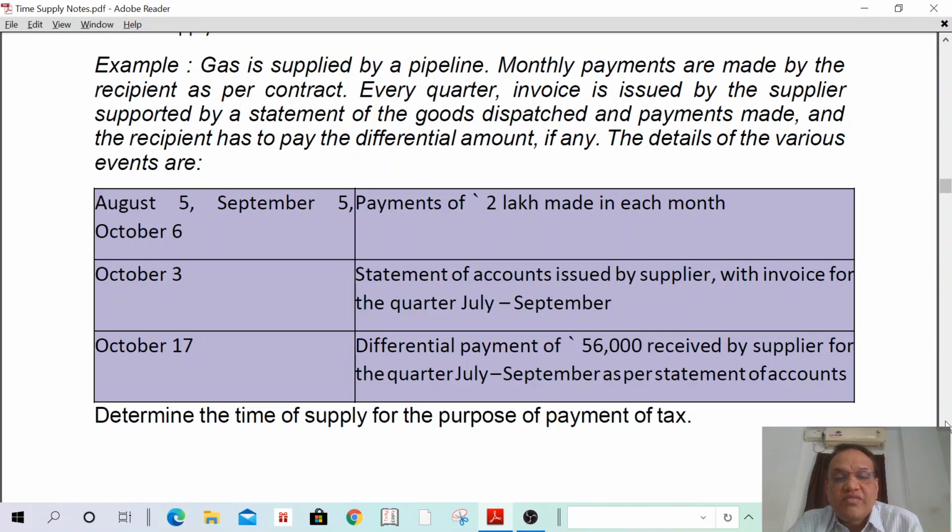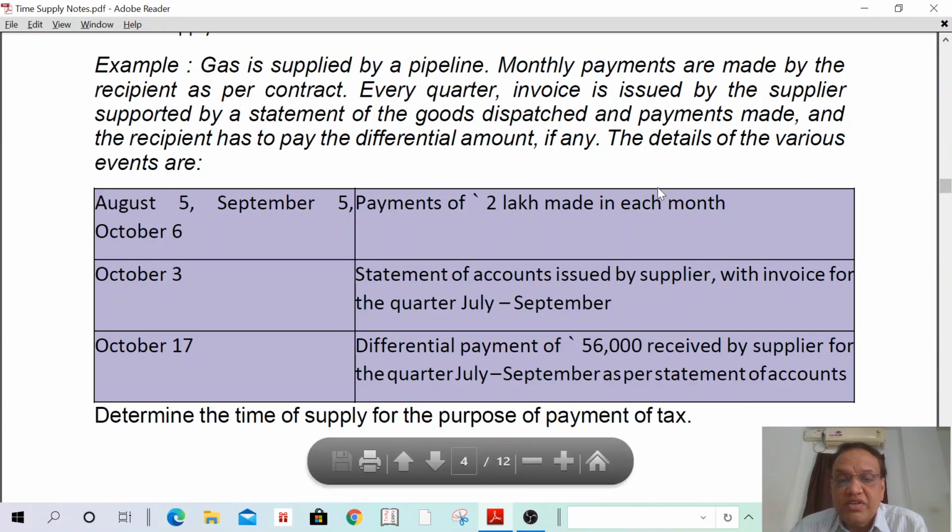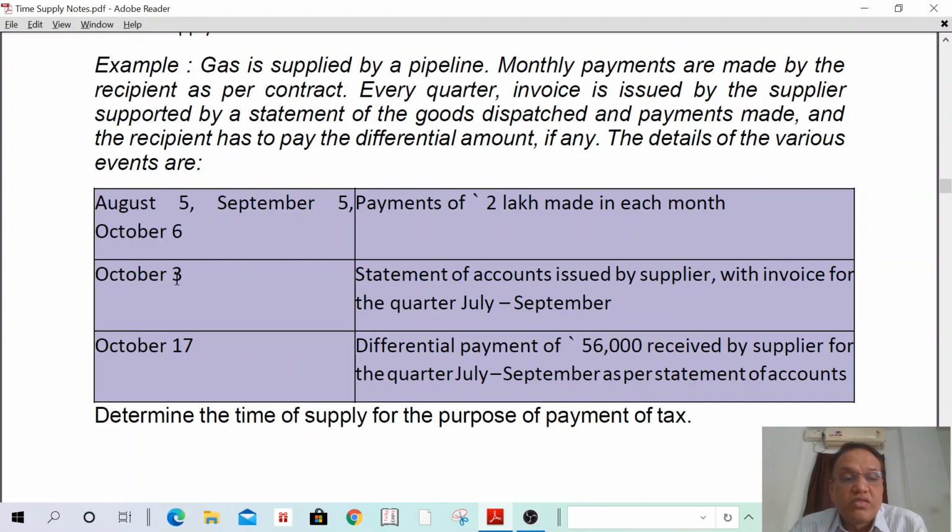The due date of invoice is each such successive statement or each such payment received. Successive statement of accounts is issued by the supplier on October 3rd. Therefore, for 56,000, the time of supply shall be 3rd October. For 2 lakhs, the time of supply shall be August 5th, September 5th, October 5th.